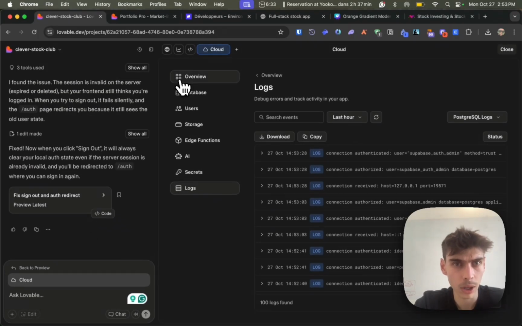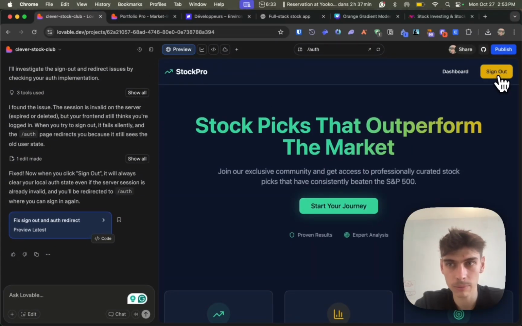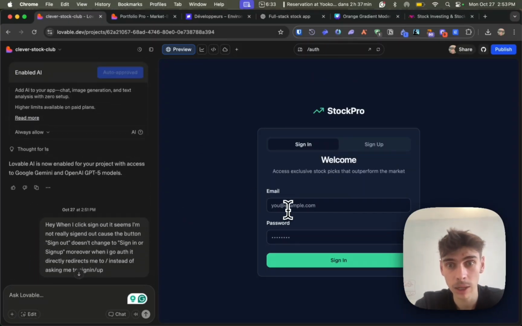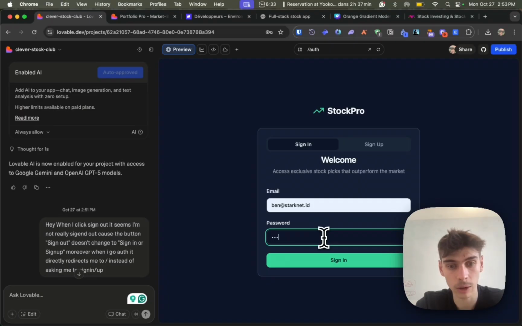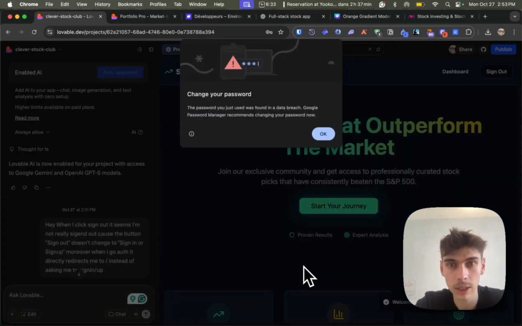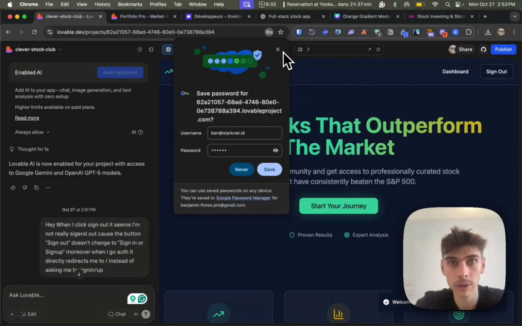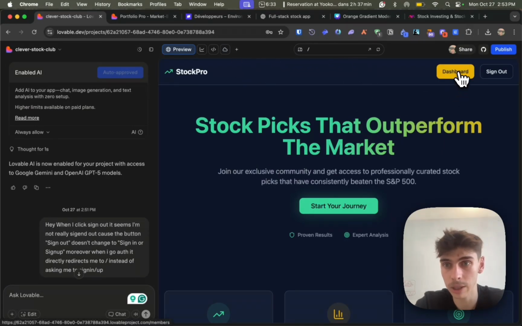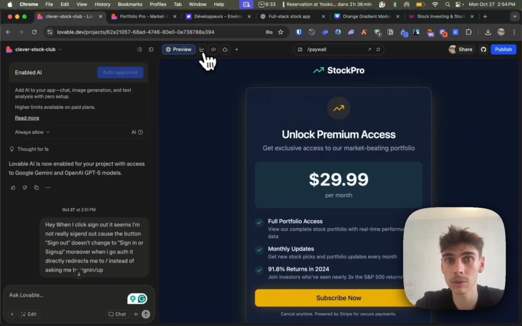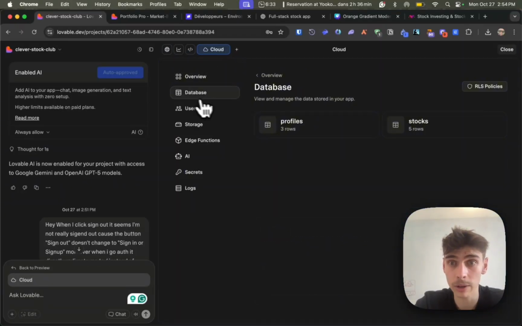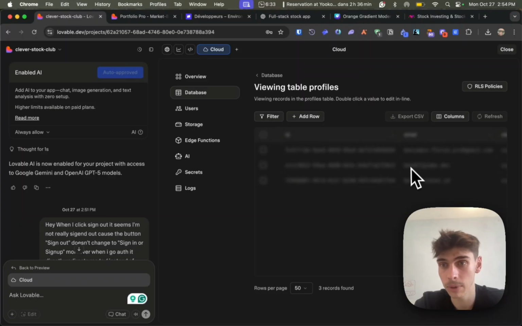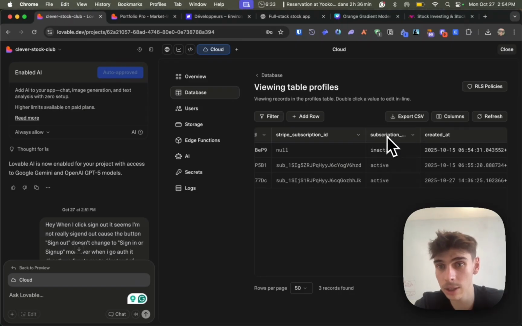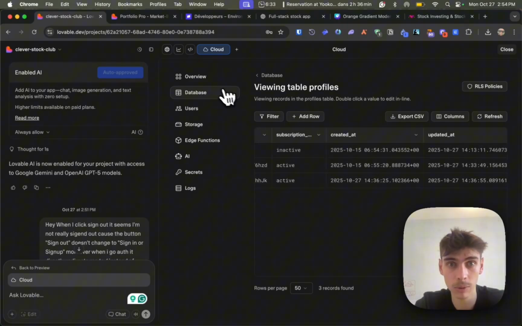So if we go back, we can see that it seems Lovable fixed the sign out problem. And now if I go to an account that already exists, I'm going to sign in, I'm signed in, that's perfect. Here I'm signed in as Ben at starknet.id, which is my email. And if I go to dashboard, I can see the paywall. Now let's verify, should I actually see this paywall, right? Because if I have an active subscription, I shouldn't be able to see this paywall. And apparently here I have an active subscription, but I'm seeing the paywall, which is problematic.